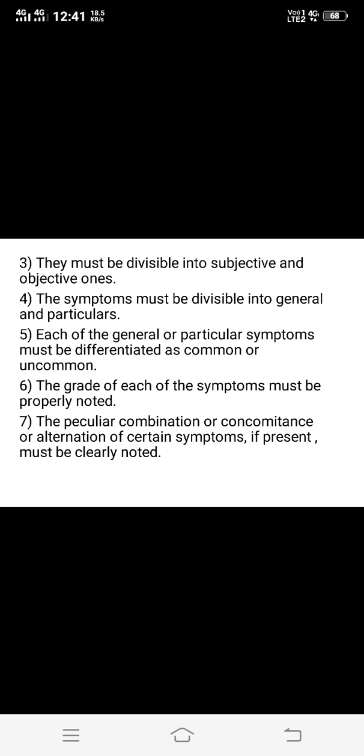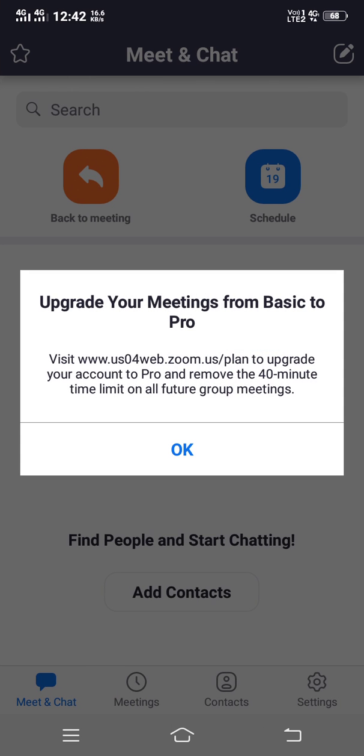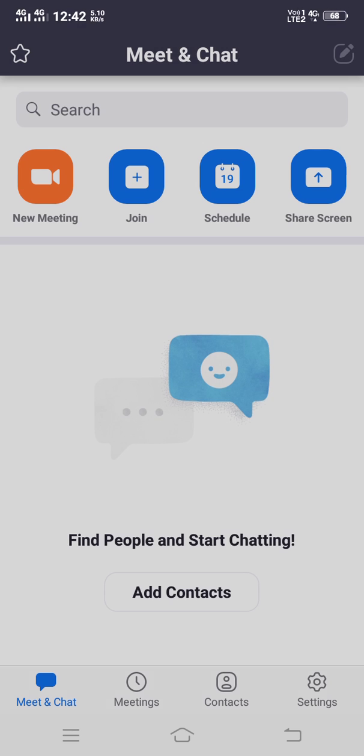So if there are some environmental or occupational changes, they must be noted. Then the background of the case, from the past history, social references to various forms of separations, and the family history must be taken in review. So while taking the symptoms, importance must be given to the background of the case, that is, what is the past history of the patient, what is the family history of the patient and all that.